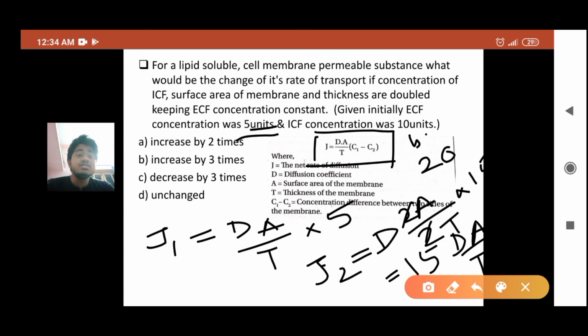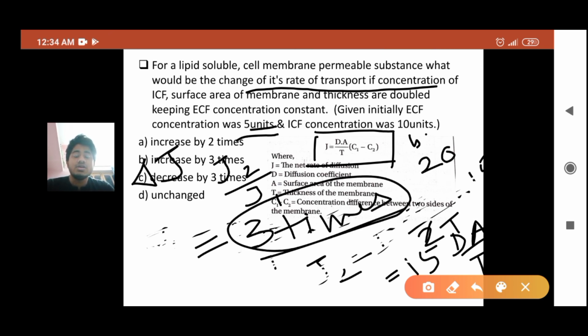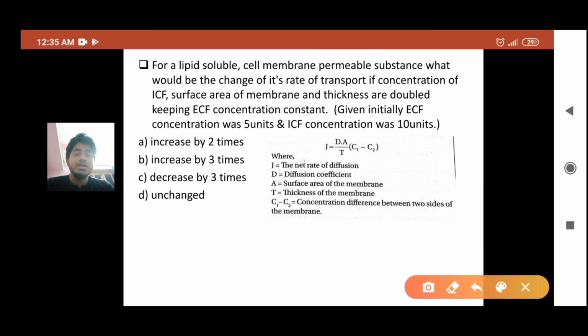Now as asked here, the change of its rate of transport. So the change of rate of transport, we can say about delta J. Here you can say J2 by J1. Okay, let's clear some portion. So here J2 by J1, you can appreciate it is 15 by 5. So the answer will be 3 times. Okay, it will be 3 times, but here it is asked as increase or decrease. So if J2 becomes 3 times J1, it is increased by 2 times. So your answer will be option A, increased by 2 times.